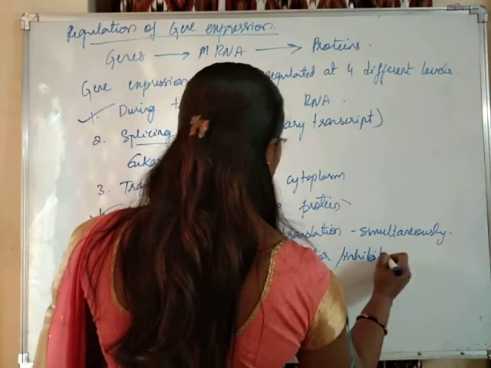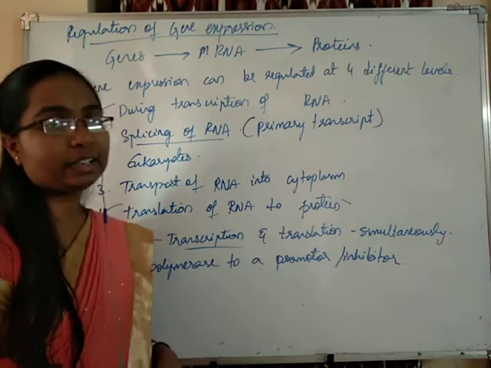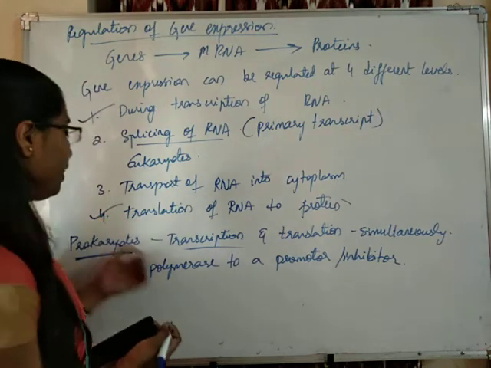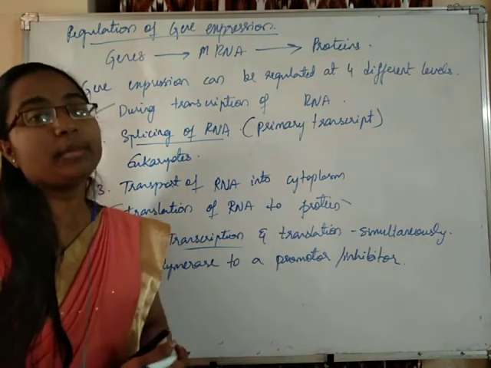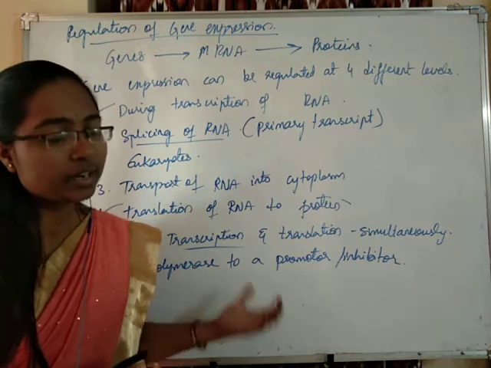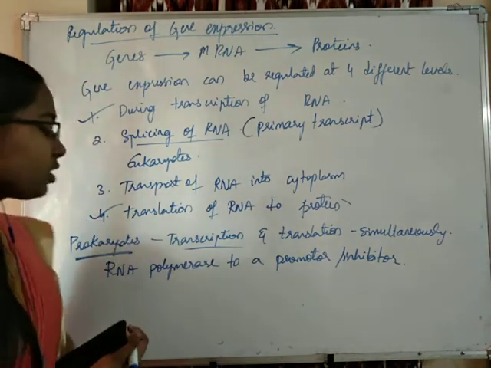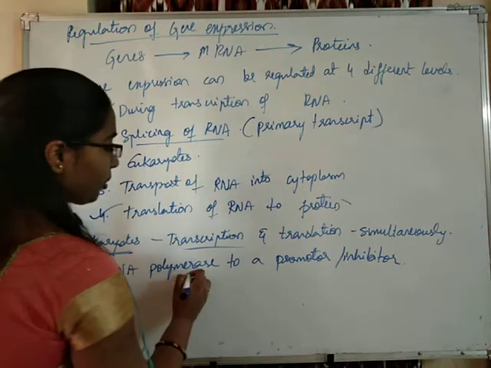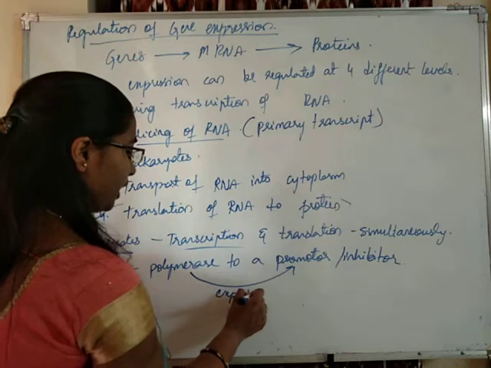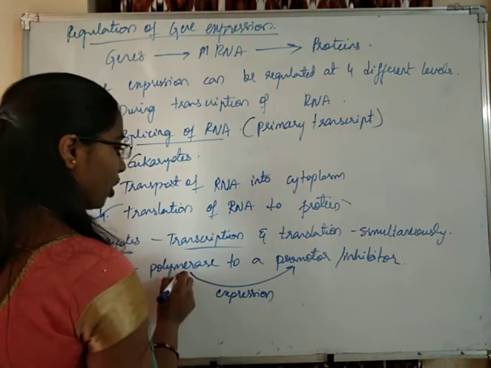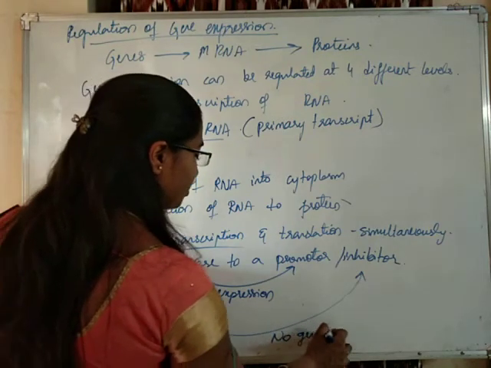If the RNA polymerase binds to the promoter, then gene expression occurs. If it binds to the inhibitor, then there is no gene expression.